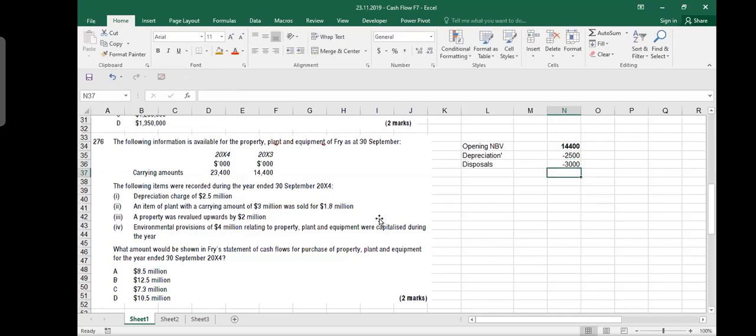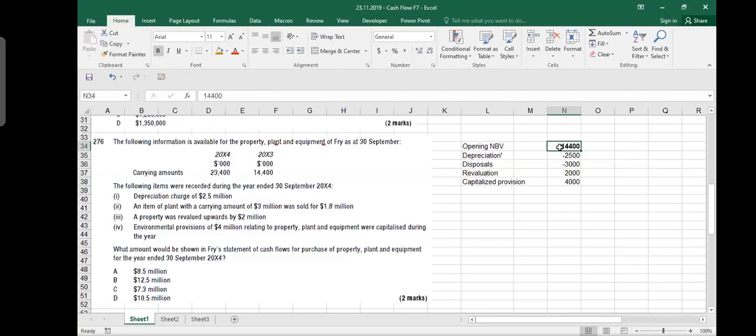A property was revalued upward by 2 million. So there was a revaluation of 2 million, and I added 2 million on the top. Until here, it is the same as the last question. Environmental provisions of 4 million relating to property, plant and equipment were capitalized. Capitalized means converting it into asset, so your assets are increasing. So 4 million, I made additional asset.